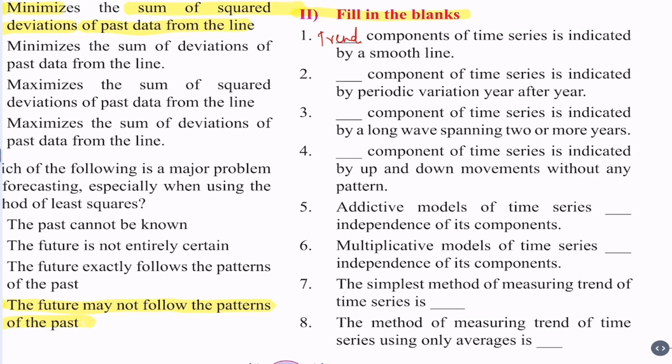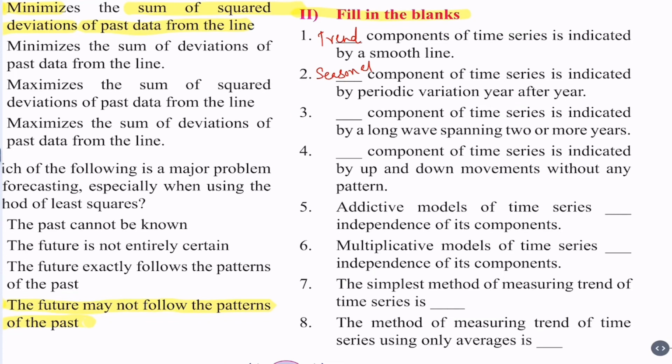Second question. Dash component of time series is indicated by periodic variation year after year. Now periodic variation coming year after year, at least once in a year, is the seasonal variation. So seasonal component of time series is indicated by periodic variation year after year.